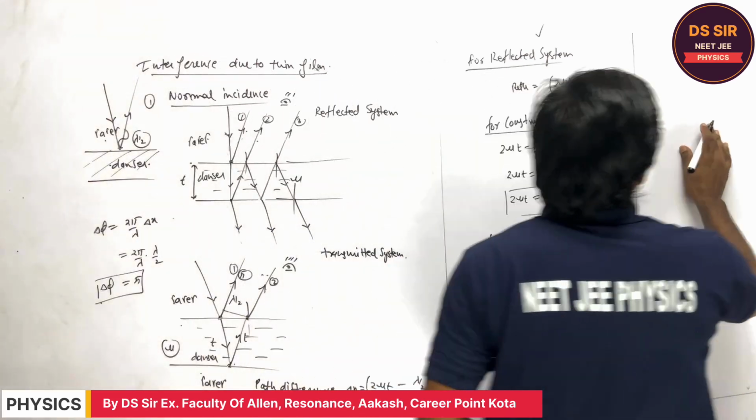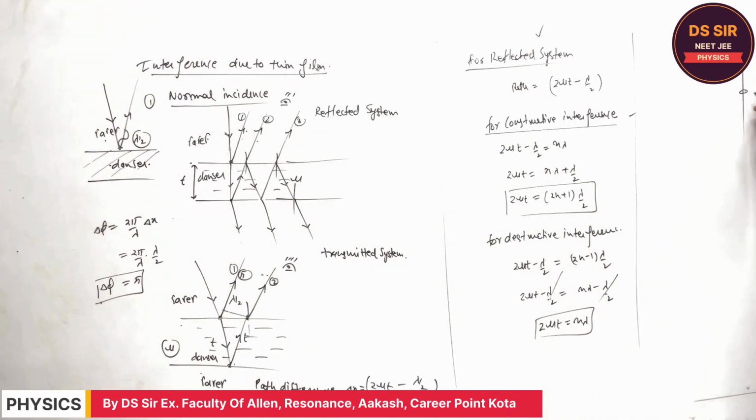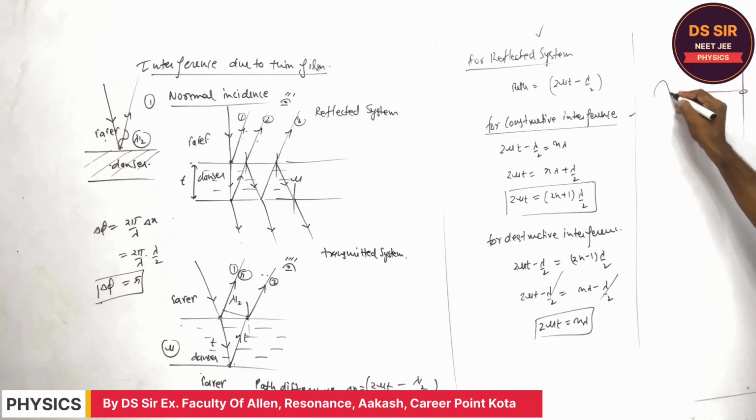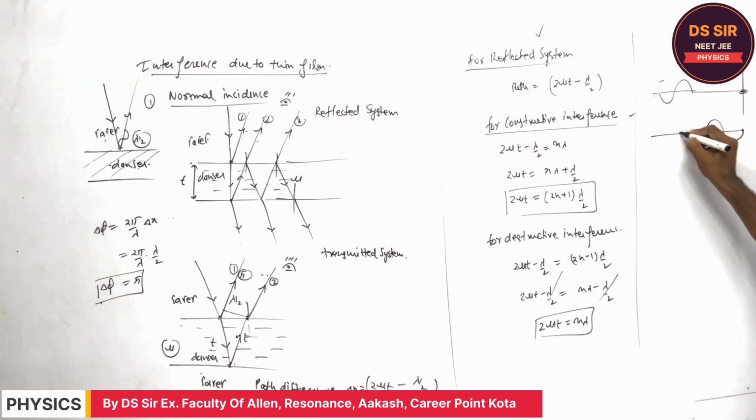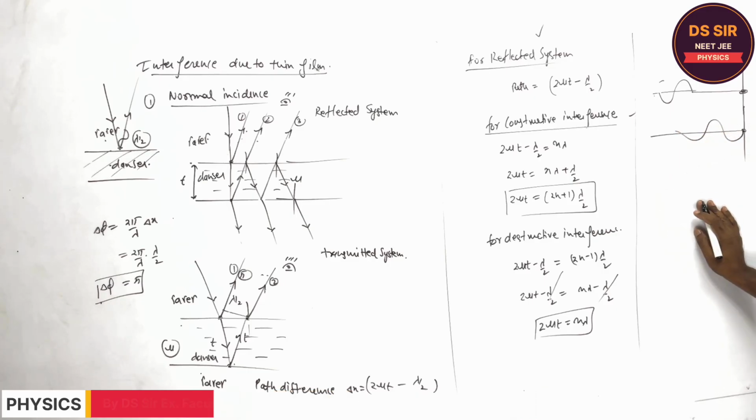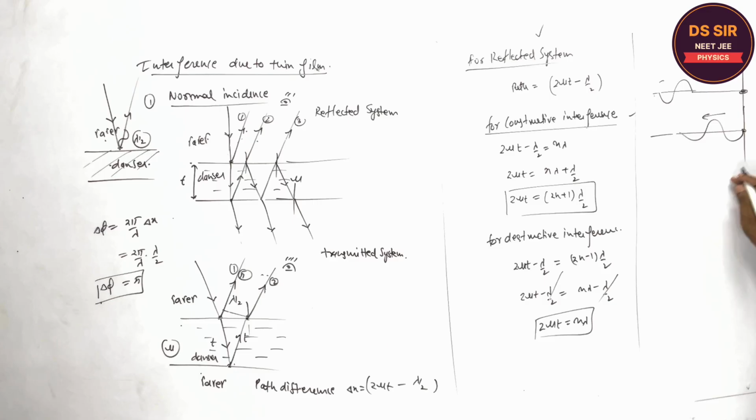If you remember the wave, if it is fixed, the wave is coming like this, so there is a path difference of lambda by 2, a phase difference of pi. It is reflected like this. It is inverted, and the phase difference of pi is introduced.